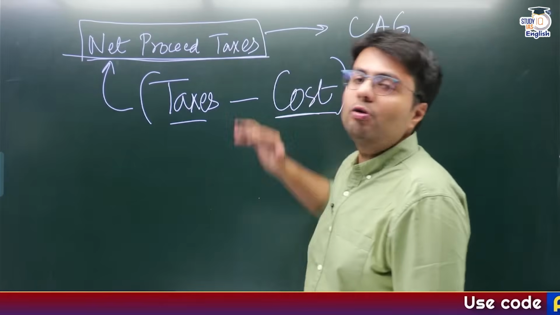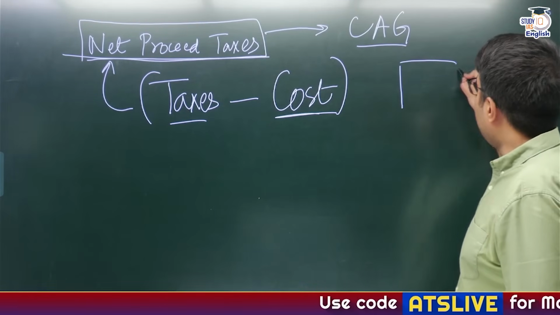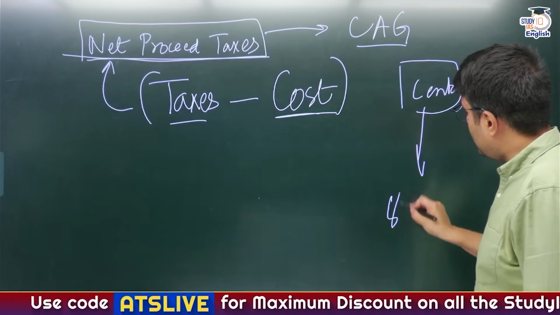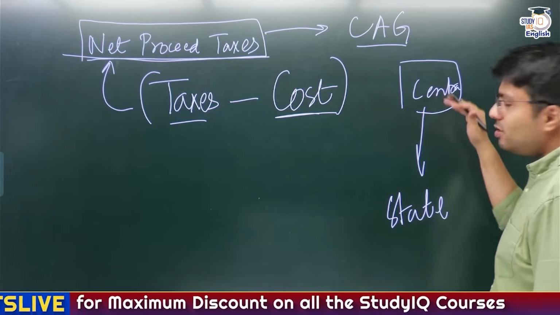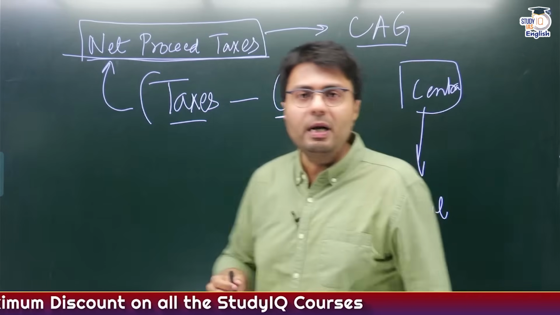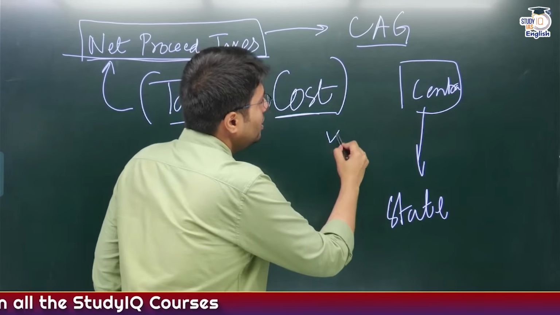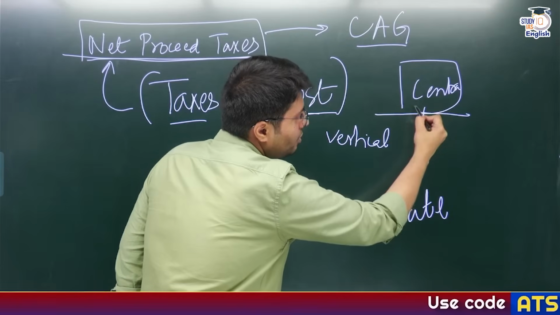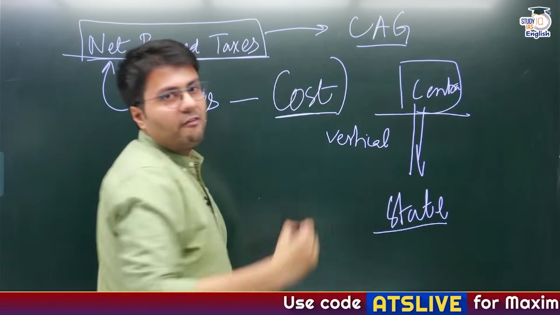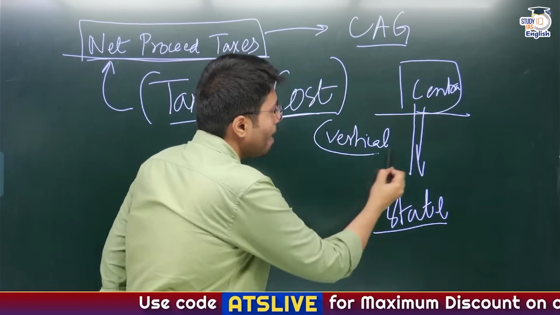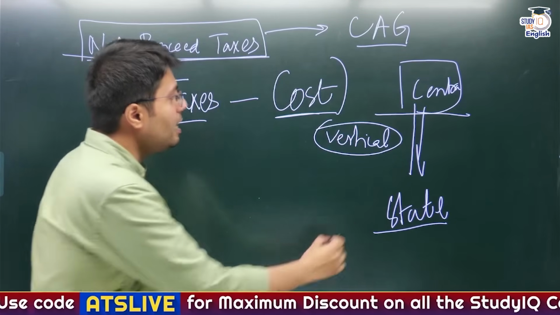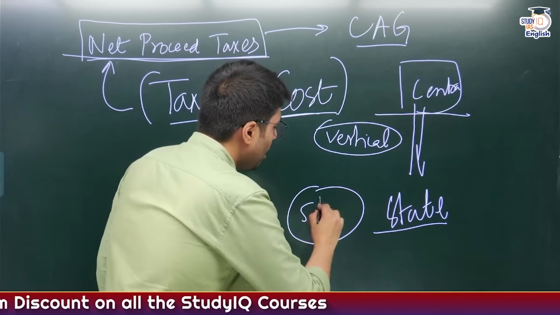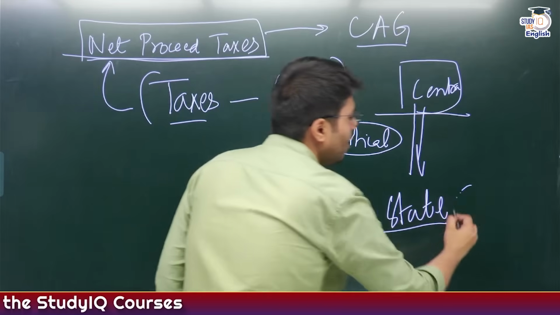And this net proceeds of taxes is shared from the central government to state governments, and this sharing of taxes from central government to state government, this is an example of what? This is an example of vertical devolution, because funds are being shared from center to state government. Now you understand, not just one state receives funds from the central government, other states also receive funds from the central government, right?